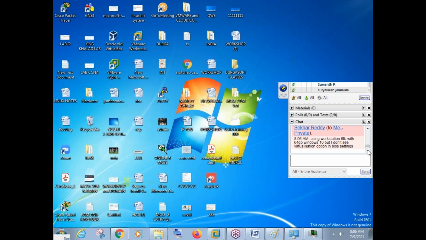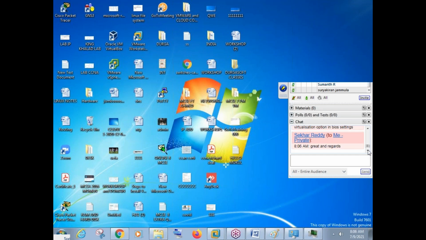The virtualization option will be there for sure in your computer. Which processor are you using? You're using Windows 10, which means you're using a recent processor, I guess i3, i5. So that will be there. Like I said, it can be written as virtualization or it can be written as VTX. Any one option will be there.